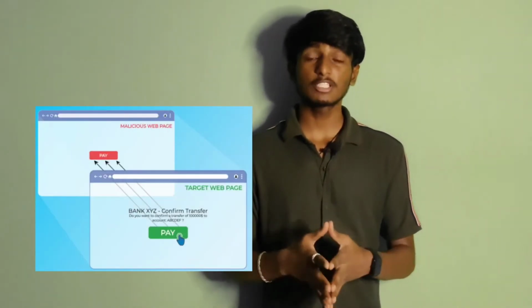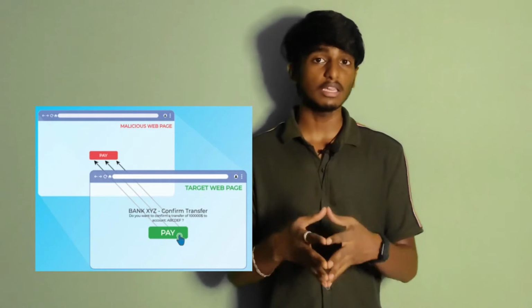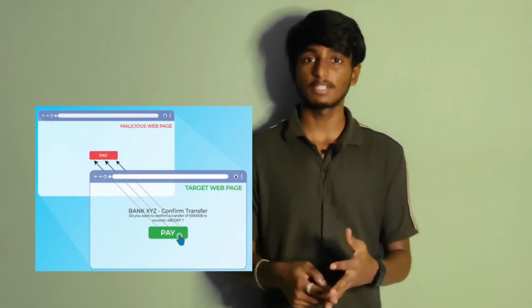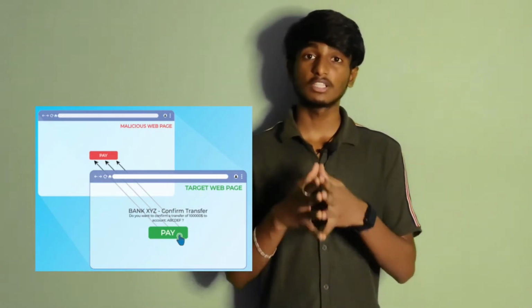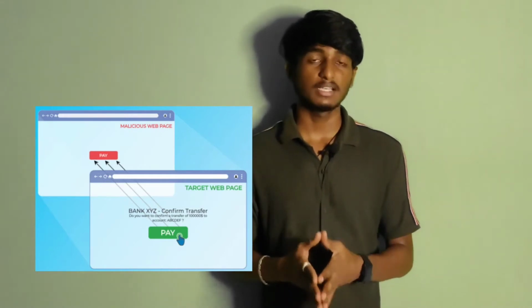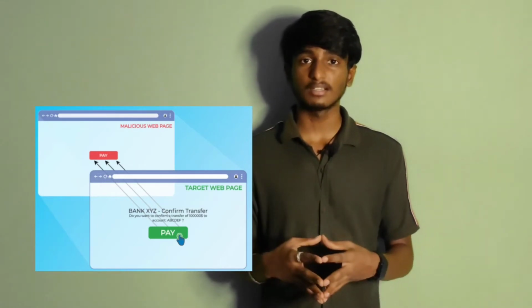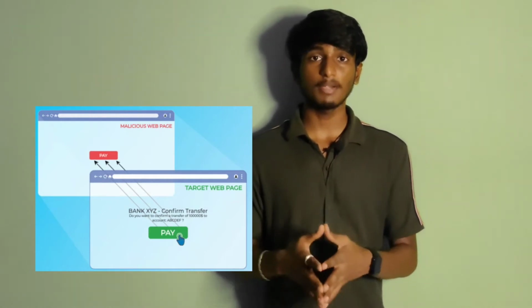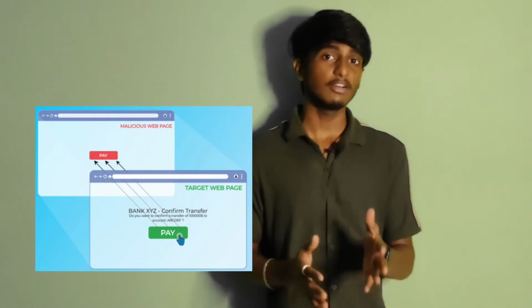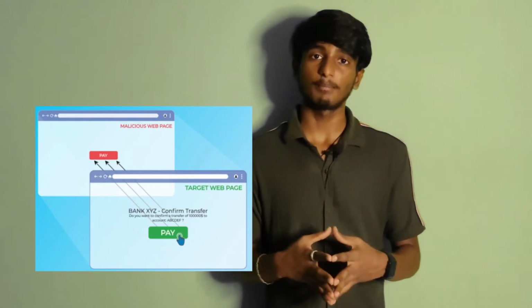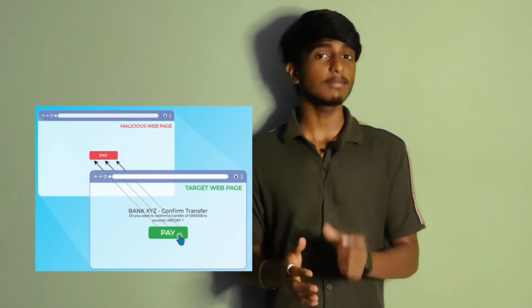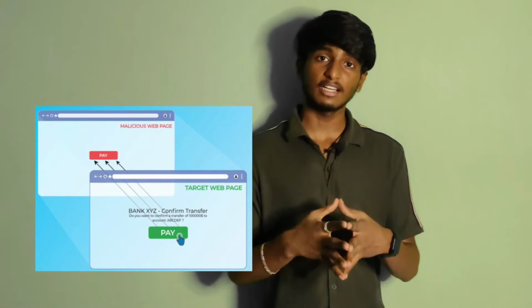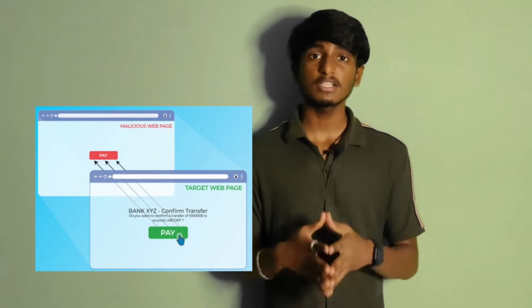Let's look at this picture. Here the target web page is the banking site, where you have given all the credentials like account number and IFSC code. All of this is the target web page. Here you can see the green pay button. The green pay button redirects to the red pay button, which belongs to the malicious web page. So when you click on the green pay button, you are actually clicking on the pay button of the malicious web page. This process is called clickjacking, and this attack is called a clickjacking attack.